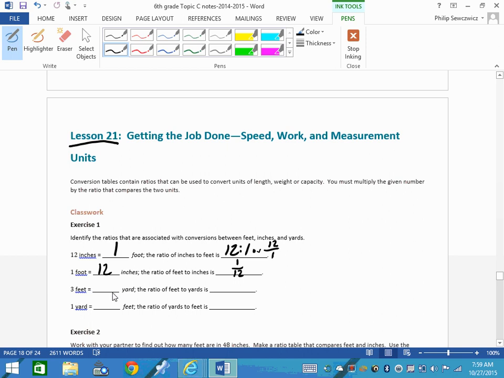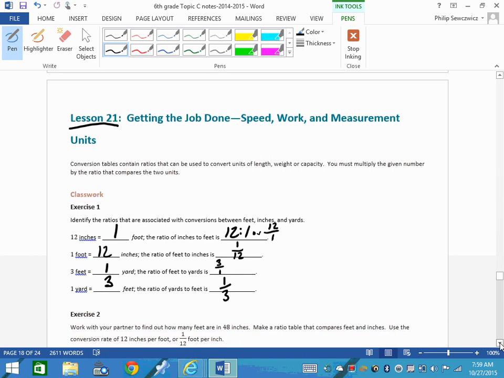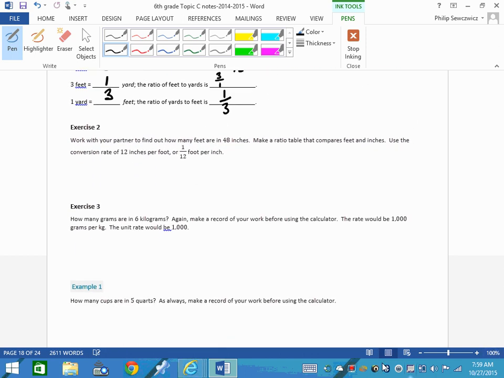3 feet. 3 feet is how many yards? Now again, if you look at your conversion sheet, that information is in there, in the upper left corner. The fact that 1 yard is the same as 3 feet. So the ratio of feet to yards is 3 to 1, whereas 1 yard is the same as 3 feet. So the ratio of yards to feet, you guessed it, 1 to 3. One thing we want to look at here is that we are still writing our ratios in fraction form, because that's going to show us what we're going to do to solve for it.